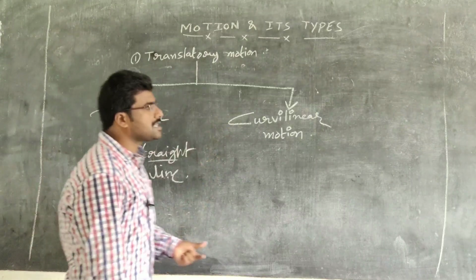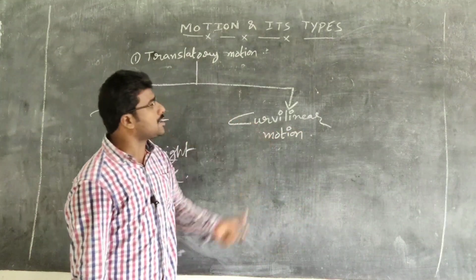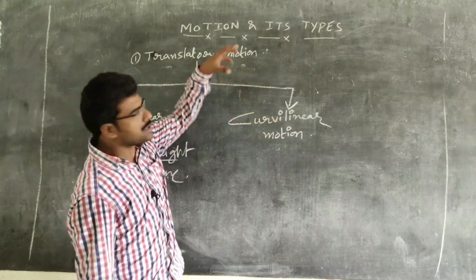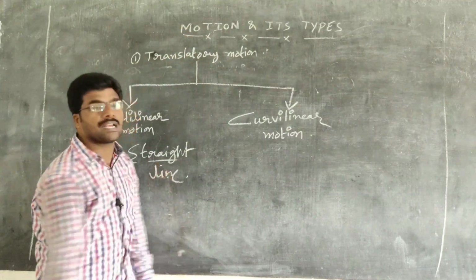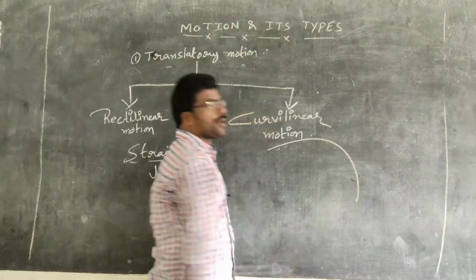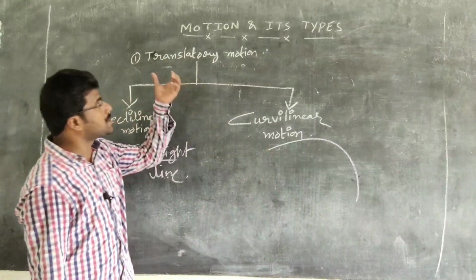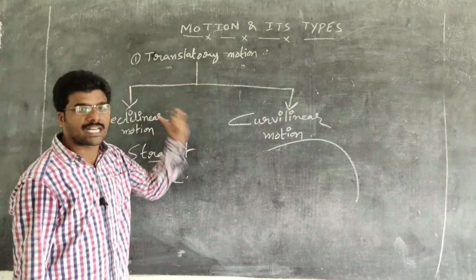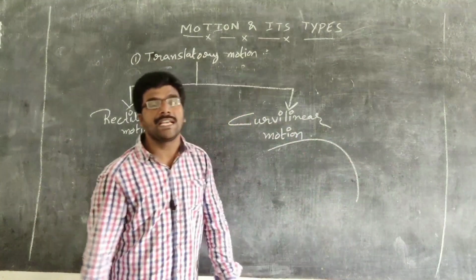Now coming to another type of motion, that is curvilinear motion. In order to define curvilinear motion, the body must be in translatory motion and it should not travel in a straight line. Instead of moving in a straight line, if it moves in the form of a curve, then it is known as curvilinear motion. The object should, no doubt, be in translatory motion. When an object in translatory motion follows a curve, it is known as curvilinear motion.